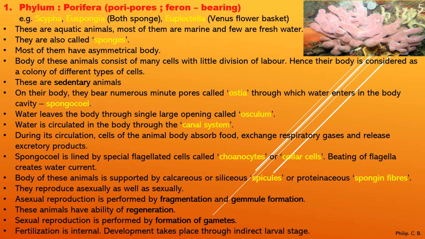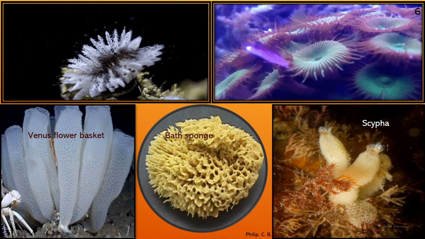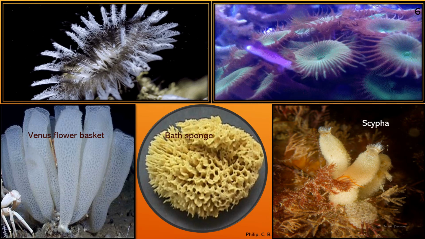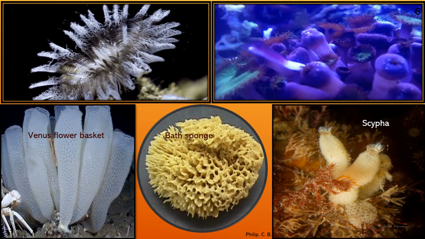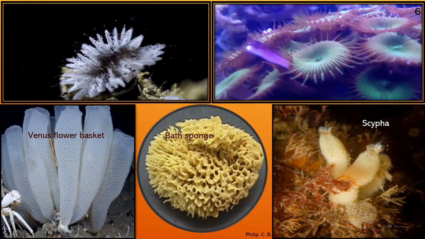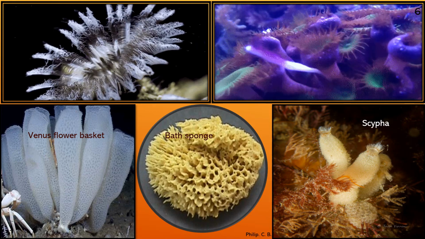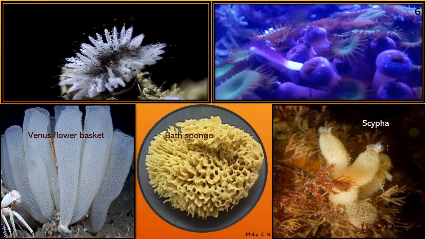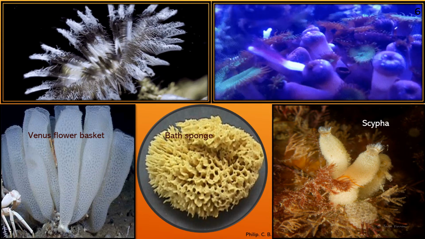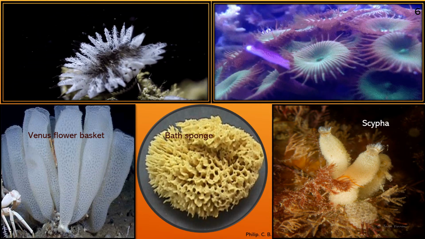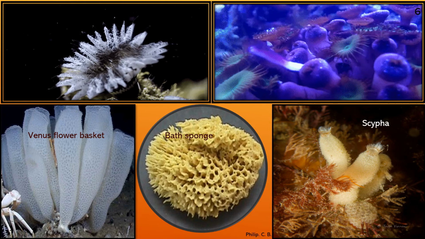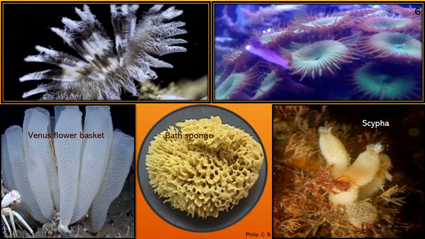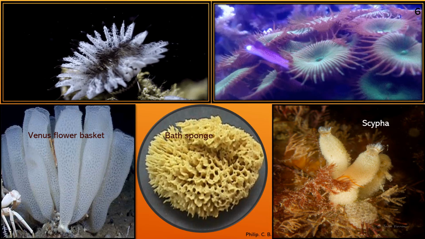Now moving to the next slide, where you can see the images. What examples did we learn in Porifera in the beginning? I put all the images of those species so that it becomes easier for you to understand. You can see the top two images, which are animation GIFs, where you can see how movement takes place. Even though they are sedentary, attached to the rock or substratum, movement is present. And the lower three images, first Venus flower basket, next bath sponge, and Scypha, are other examples of Porifera.